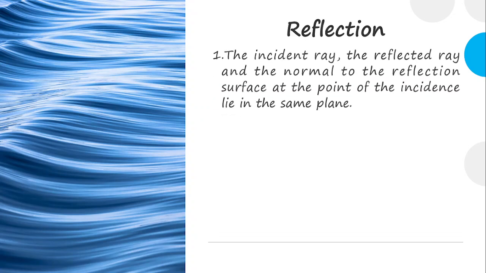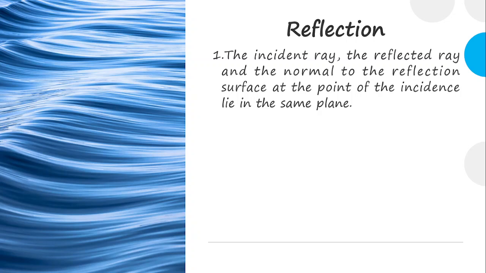The first one: the incident ray, the reflected ray, and the normal to the reflecting surface at the point of incidence lie in the same plane. The incident ray is the original ray of the given wave. The reflected ray is the ray that has been reflected from the reflecting surface, and the normal is the common point between these two, the incident and the reflected.